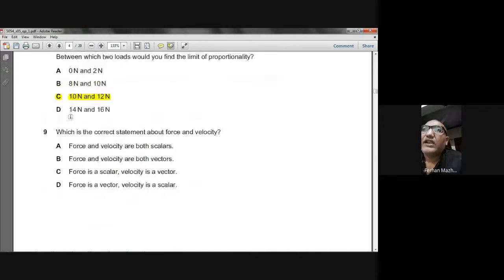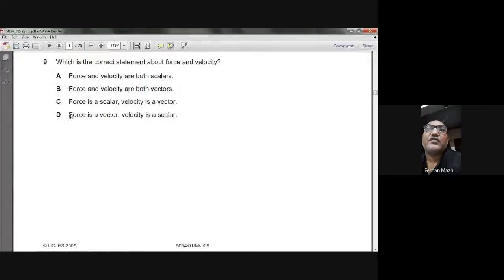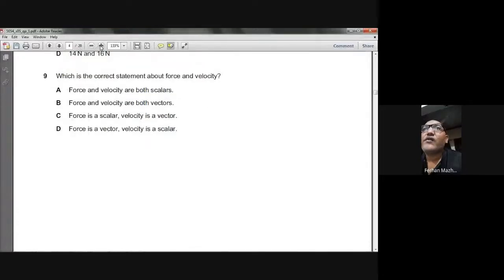Okay. So we are done with question number 8. So now we are going to question number 9, which is the correct statement about force and velocity. He says force and velocity are both scalars. That's wrong. Force and velocity both are vectors. Yes, this statement is true for both of them, no doubt. Force is a scalar, velocity is a vector. That's wrong. Force is a vector, velocity is a scalar. That is also wrong. So the correct option will be B. Do you understand this?